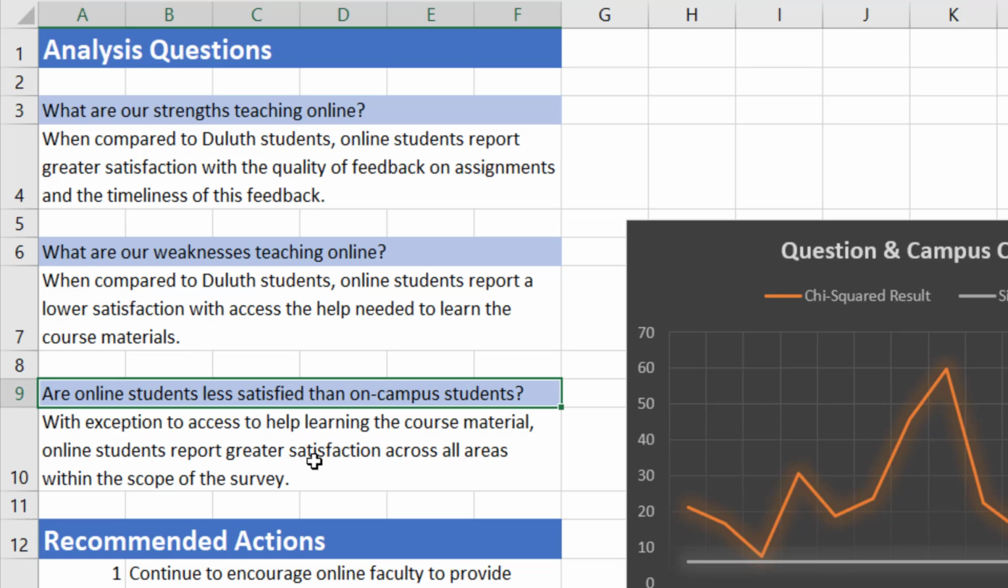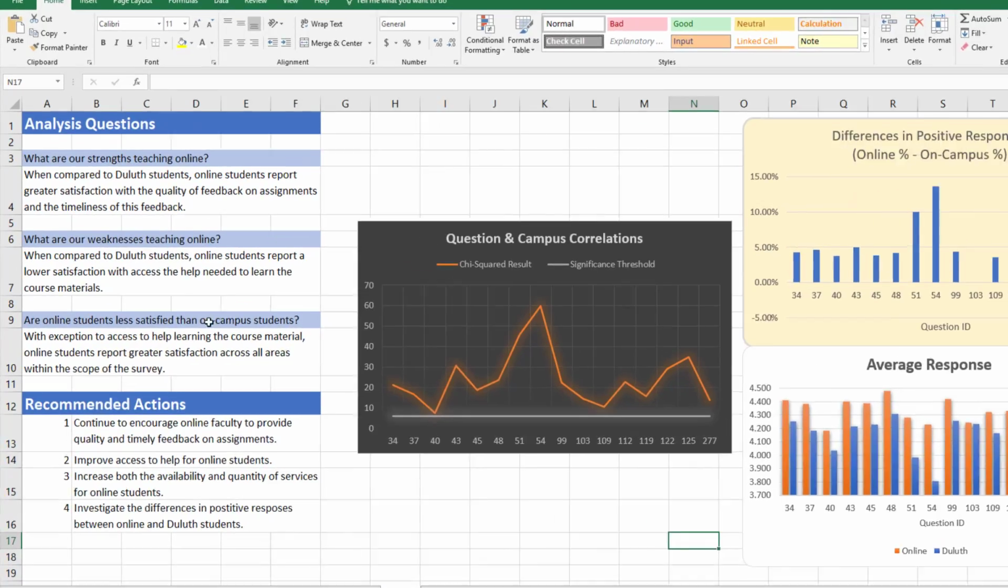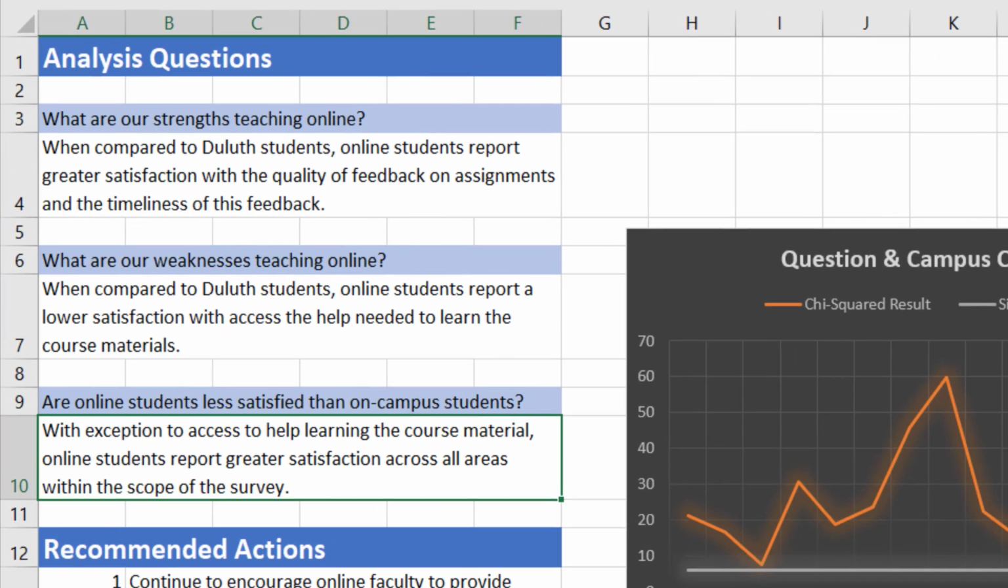All right, and the third question was, are online students less satisfied than on-campus students? And we can see between our two charts off to the right here that with the exception of question 119, online students responded favorably at a higher rate than on-campus students. So therefore, we can say that with exception to access to help learning the course material, online students reported greater satisfaction across all areas within the scope of this survey. So those are our three research questions, and through this we can get a better idea of what it's going to take to improve the experience for online students.